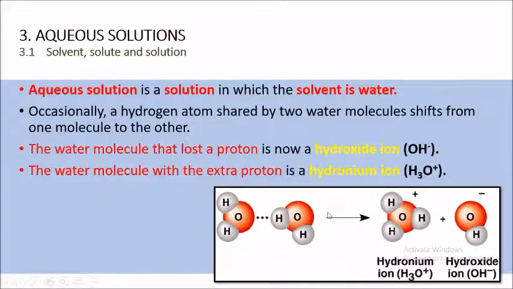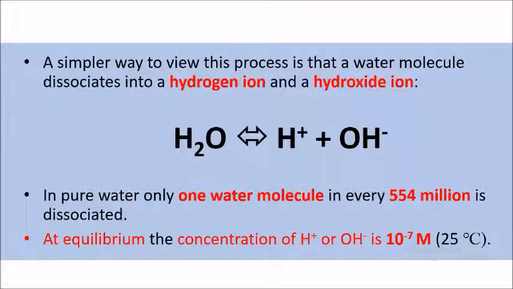So the water molecule that lost its proton, that lost one hydrogen atom to another water molecule, is now called the hydroxide ion. They lost one proton. Meanwhile, the water molecule that received that extra proton, as you can see over here, is now known as the hydronium ion. So in a simpler way to view this process, water keeps on dissociating into hydrogen ion and hydroxide ion from the H2O.